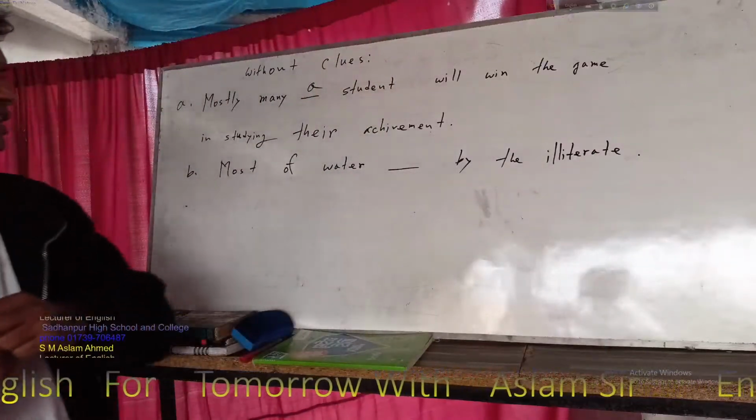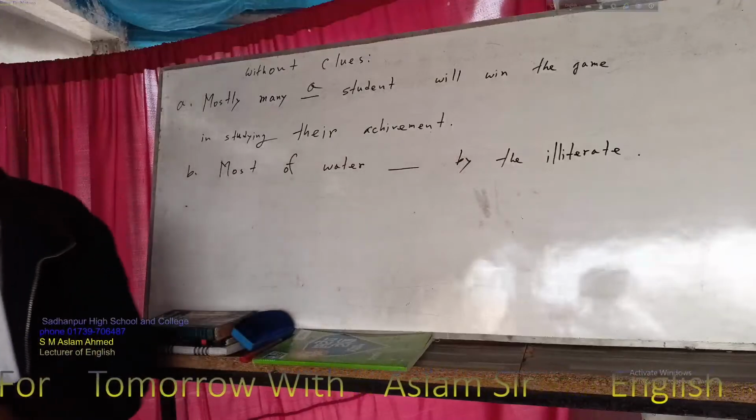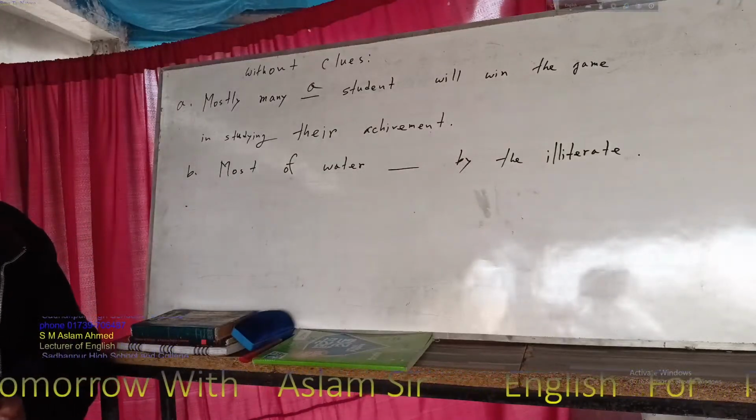So most of water dash by illiterate. Complete the sentence. Most of water.